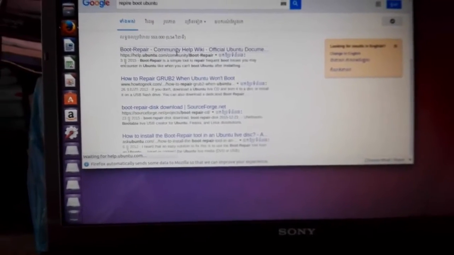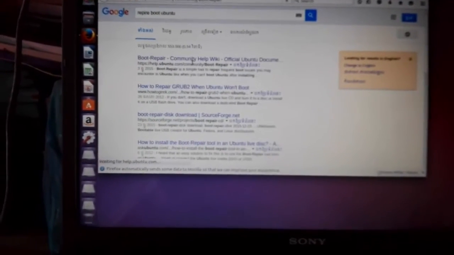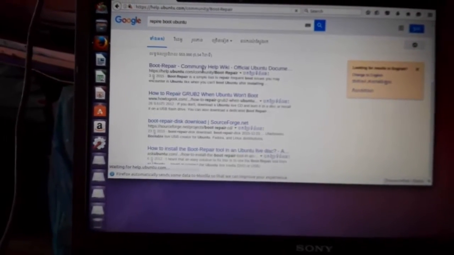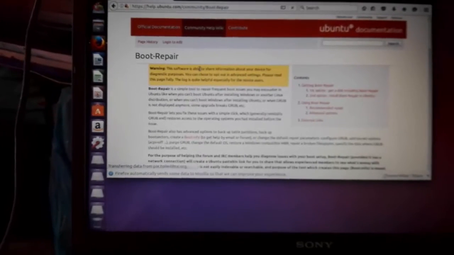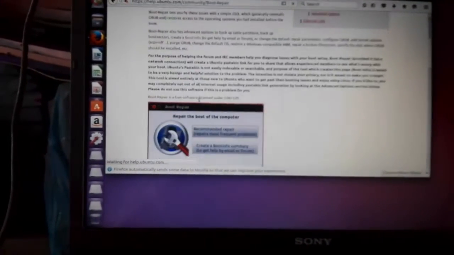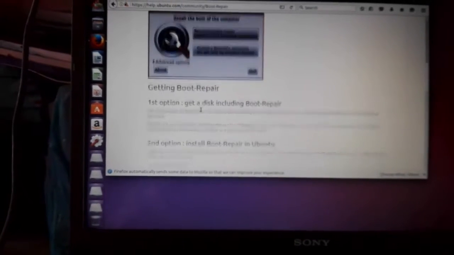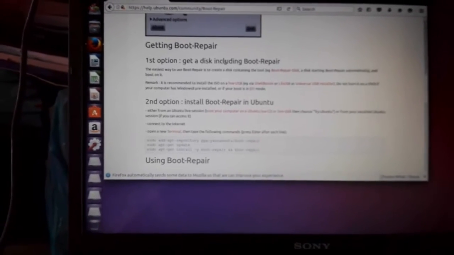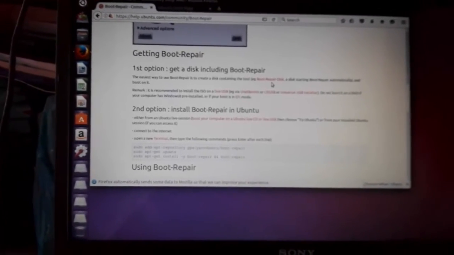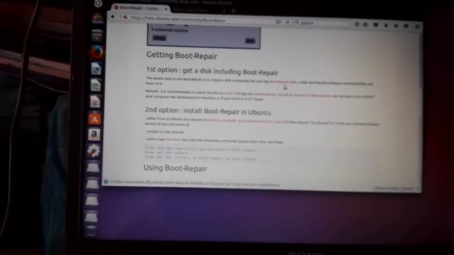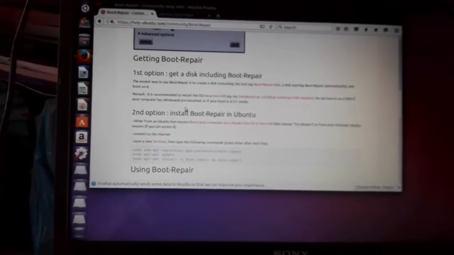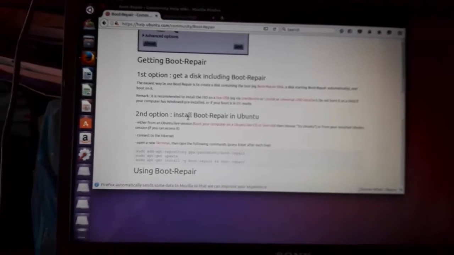Hold on a minute, my net is a little bit slow. Okay, here we go. Let's scroll down a little bit. Here we have two options. One option is to create a boot repair USB using a flash drive, but right now I'm going to use the two options below and save that for another time.